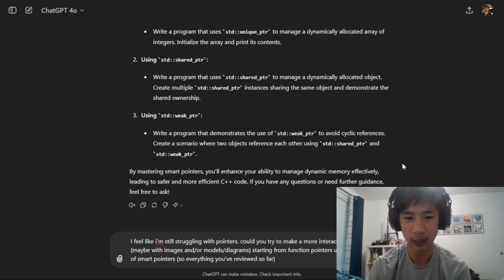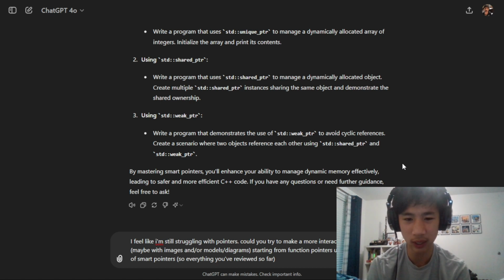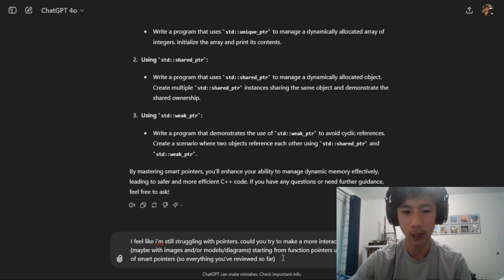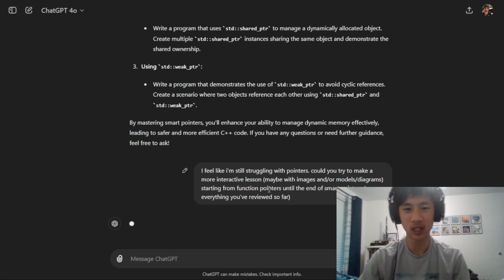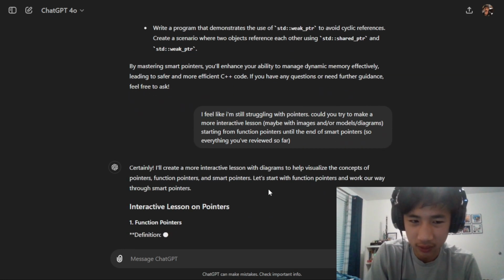The prompt I've designed is this: I feel like I'm still struggling with pointers. Could you try to make a more interactive lesson, maybe with images and/or models or diagrams, starting from function pointers until the end of smart pointers? So everything we've reviewed so far. I'm curious about the image part because I know it can generate images just by itself. I'm not sure it can actually embed them with the lesson.